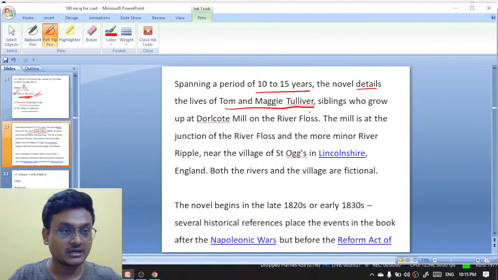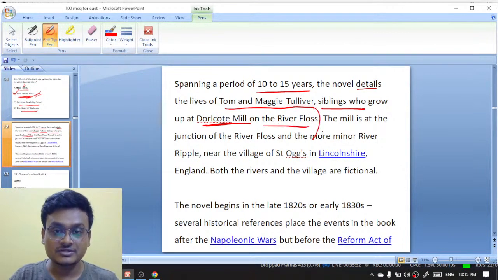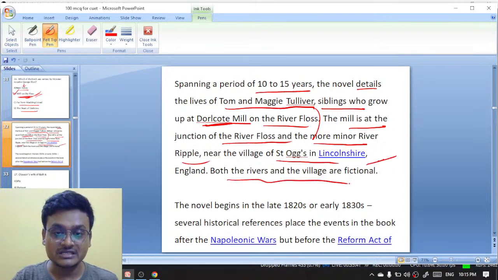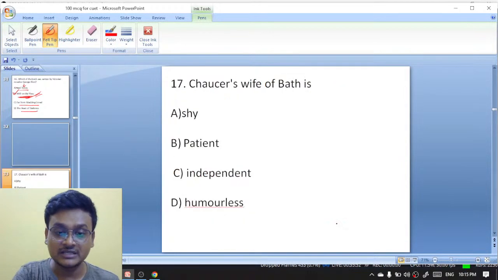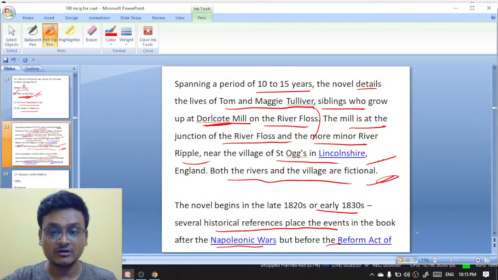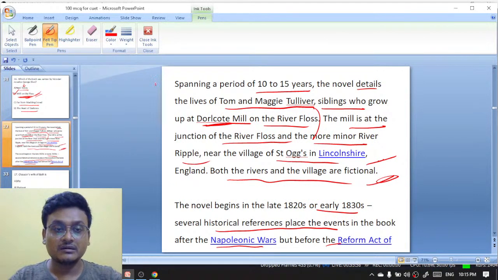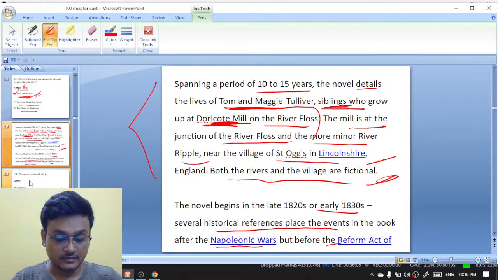Exactly, Mill on the Floss. Siblings who grow up at Dorlcote Mill on the River Floss. The mill is at the junction of the River Floss and the more minor River Ripple near the village of St. Ogg's, Lincolnshire. Both the rivers and the village are fictional. The novel begins in the late 1820s and early 1830s. Several historical references place the events after the Napoleonic Wars but before the Reform Act of 1832. So the characters are Tom and Maggie Tulliver. They are the siblings, and Dorlcote Mill appears in Mill on the Floss.